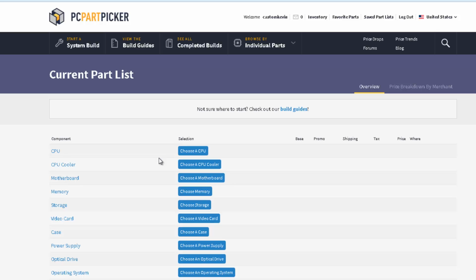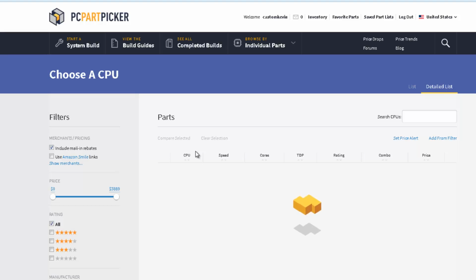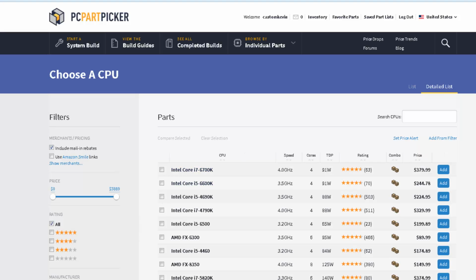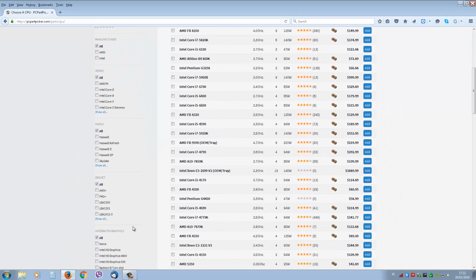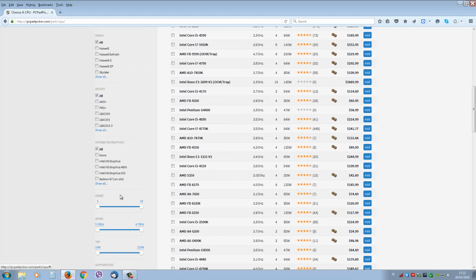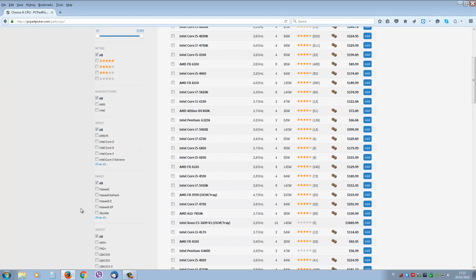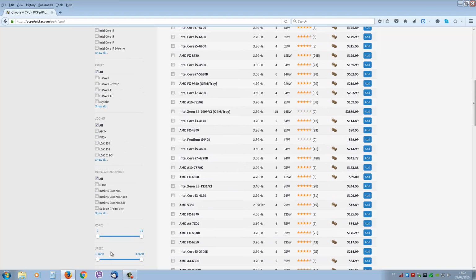So the best way to explain this is to actually show you how to use it. So we're going to start there with a CPU. Now this build is going to be a basic computer for basic everyday computing, and we're going to use these filters here down along the left hand side here.